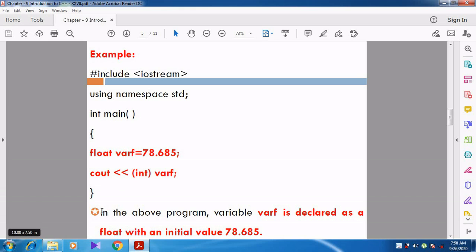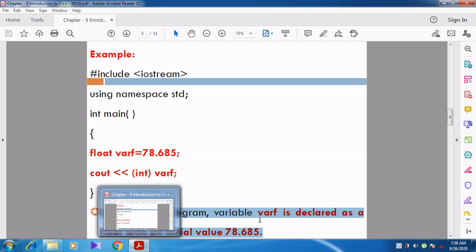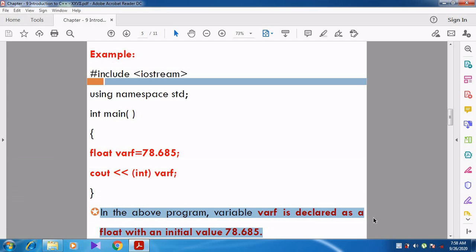Now you see here in the above program, the variable varf is declared as float. That is what I told you. varf is a variable that belongs to the floating data type. And the initial value they have given is 78.685.